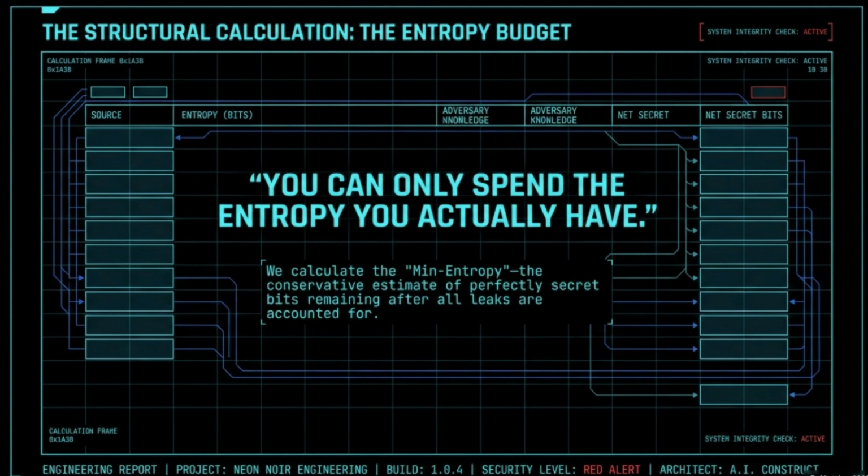This hexadecimal string is the result of a 10-to-1 compression ratio, processed from a high-density entropy pool. It is no longer a collection of noisy physical measurements. It is a purified 256-bit final hash length. Our system status is now green. QKD link established. Privacy amplification complete. This key provides the information-theoretic security required to protect our most sensitive data against any adversary, current or future.